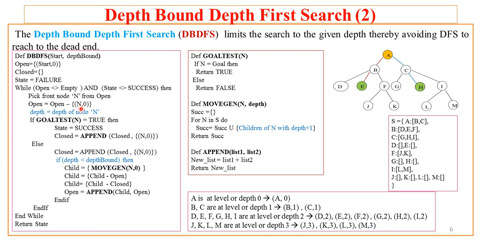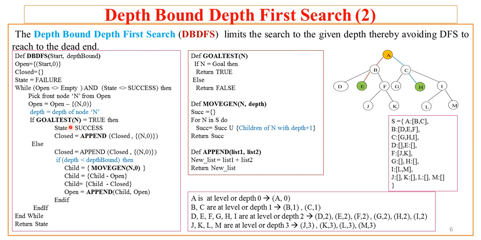Whatever node is picked, that is the front node of open, the depth of that node is inspected. After that it checks whether the given node is the goal node or not. If it is the goal node, then the state is changed to success, that is goal is found, and the node picked, which is the goal node, is appended to the closed. Now closed is the list variable which keeps track of all the nodes visited till this point of time.